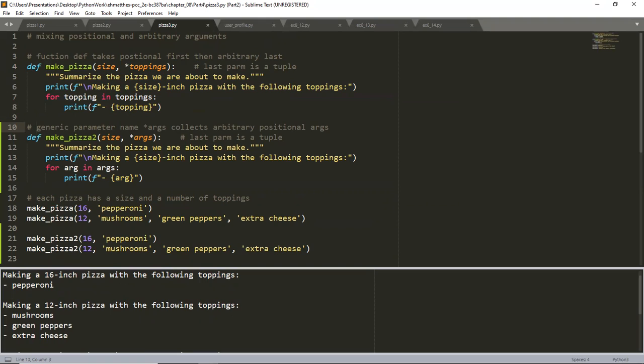So how can you mix positional and arbitrary arguments? If you want a function to accept several different kinds of arguments, the parameter that accepts an arbitrary number of arguments must be placed last in the function definition. Python matches positional and keyword arguments first, and then collects any remaining arguments in the final parameter. For example, if the function needs to take in a size for the pizza, that parameter must come before the parameter *toppings.